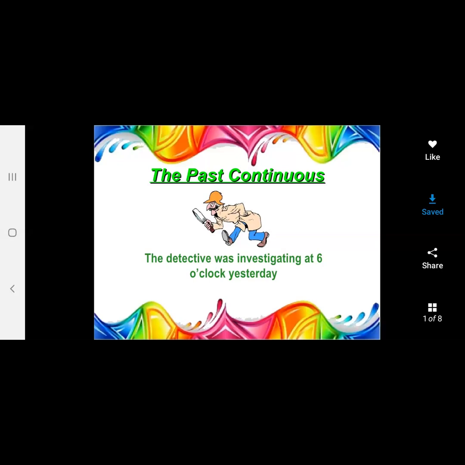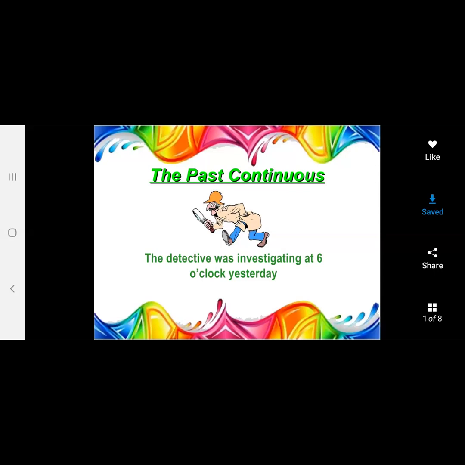Yesterday, in our previous class, we studied the present continuous tense, and today we are studying the past continuous tense, its formation, its uses, and how we can use this tense in our sentences. You can see the first one.